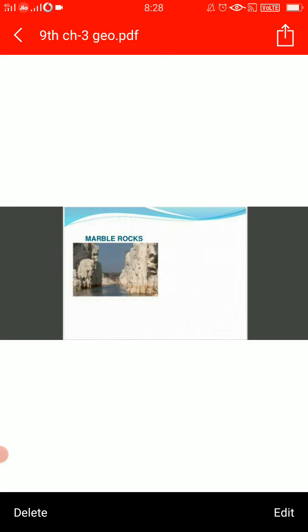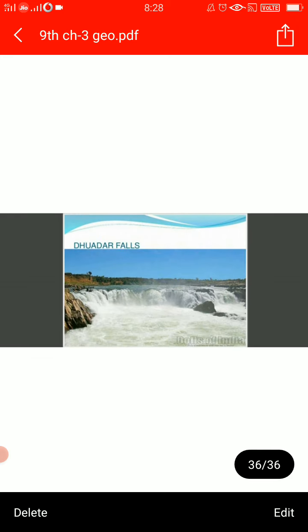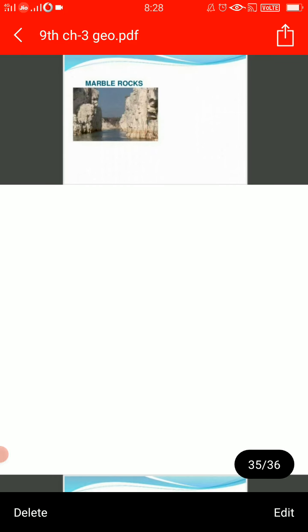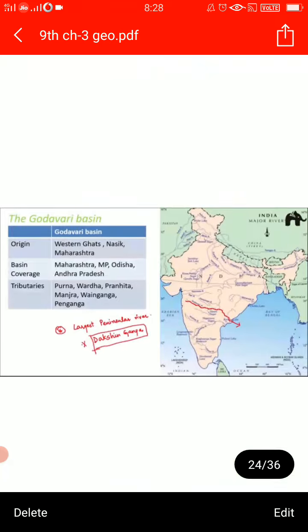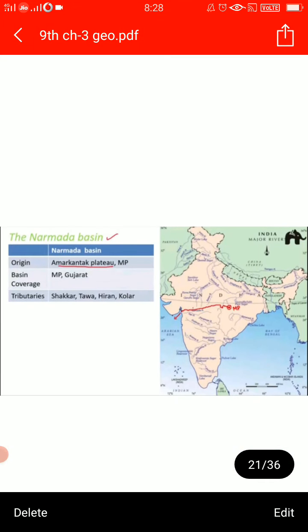It is near Jabalpur, and it flows through deep gorges and makes Dhuandhar Falls, sorry, Dhuandhar Falls. It is a picturesque location. So this way Narmada is making beautiful locations.